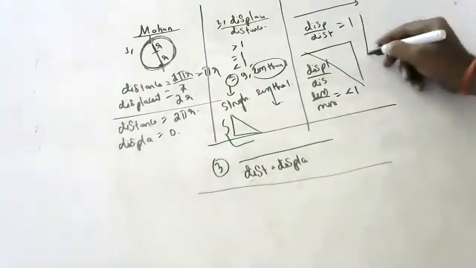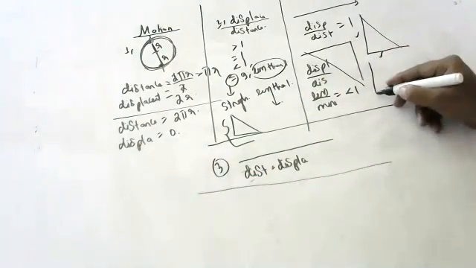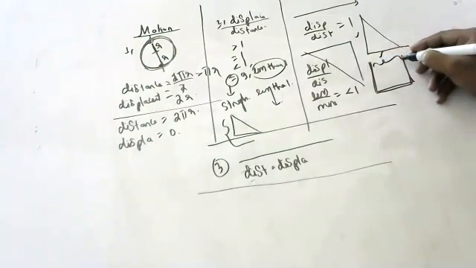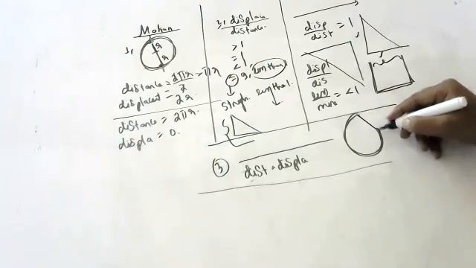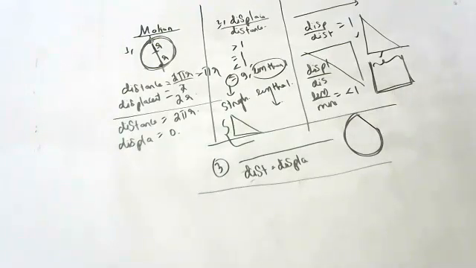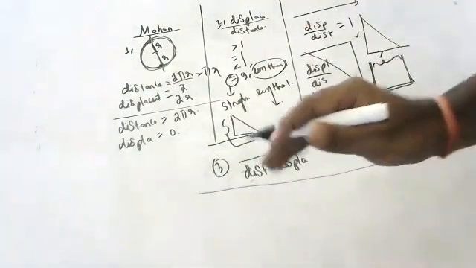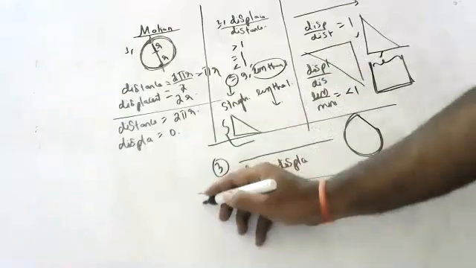Suppose a body is going like this and like this, the whole path is distance, and this is displacement. Suppose the body is going like this, like this, this is distance, but this one will be displacement. So displacement is always less than or equal to distance, but it can never be more than distance.